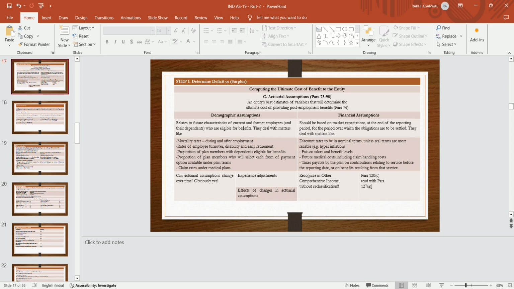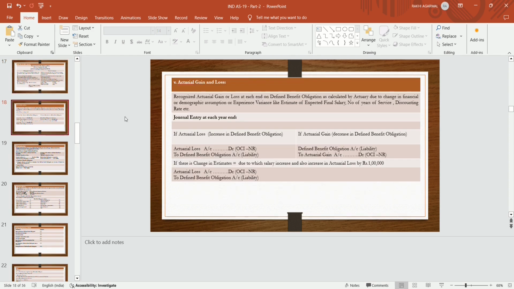The effect of change arises due to market impact, while demographic assumption is due to the personal information of the employee. Now, actuarial gain or loss arises due to the change in the recognized annual gain or loss at each year end on the defined benefit plan obligation as calculated by the actuary, due to the change in the financial or demographic assumption.